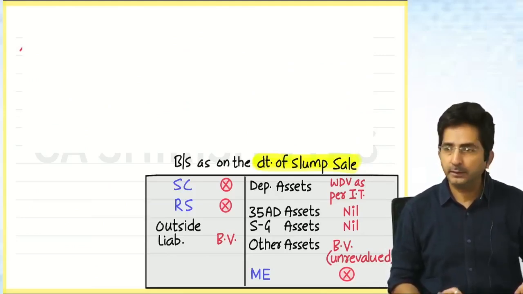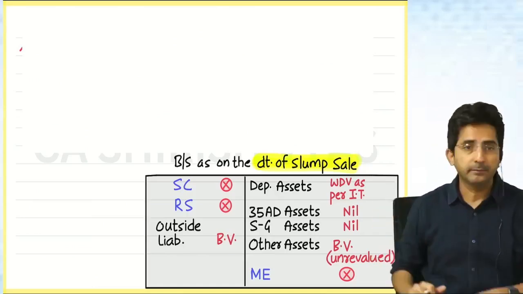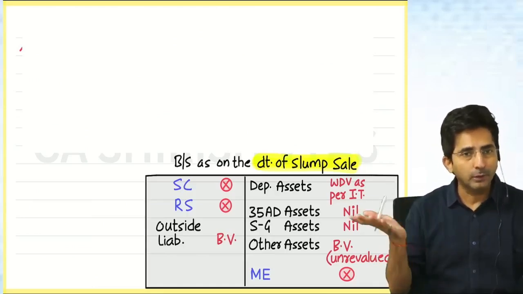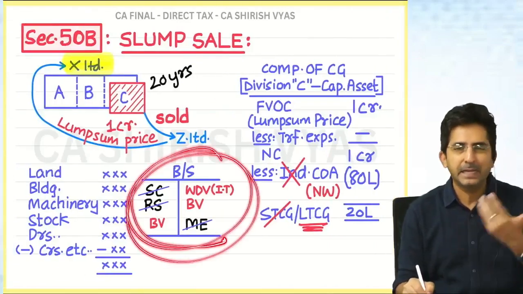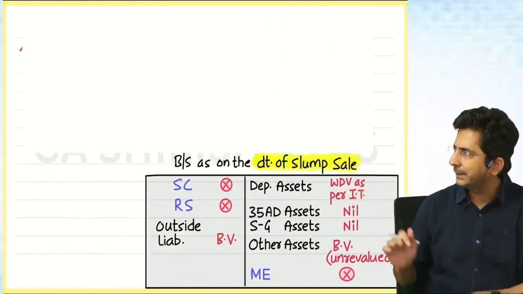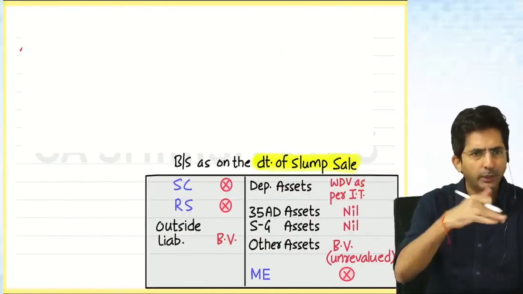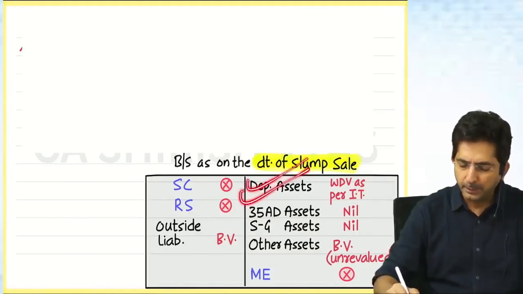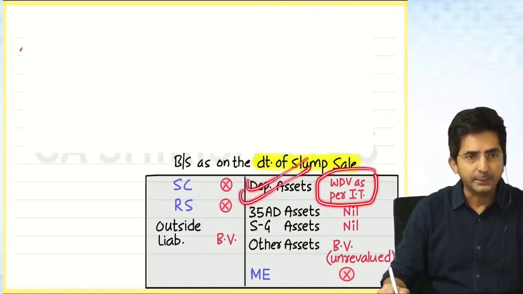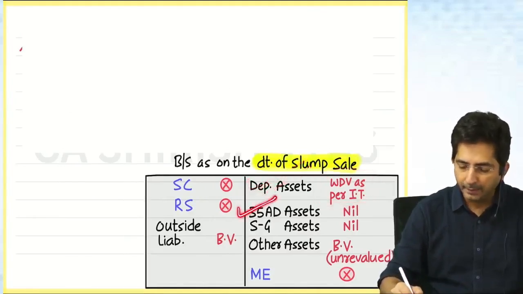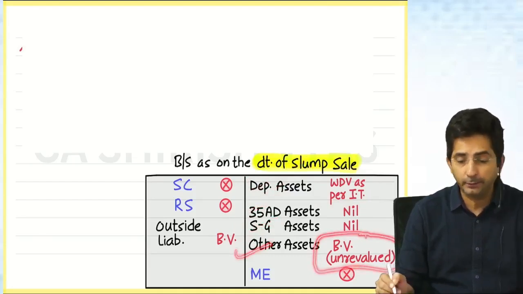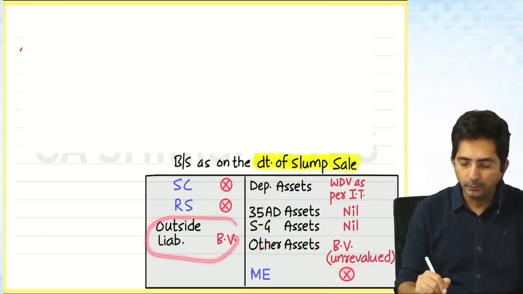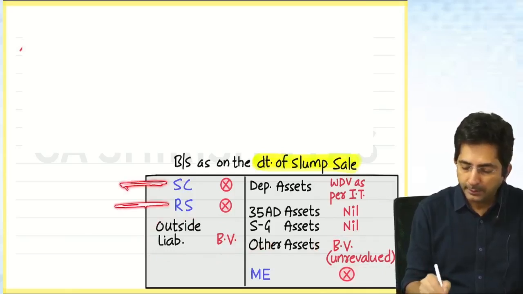Okay, look at this net worth in a better manner. Here with the help of a small balance sheet, I was struggling, many things I was saying orally only. Now everything is written here. So summary, nothing new, repetition: depreciable assets you will take WDV as per tax. 35AD asset nil. Self-generated asset nil. All other assets book value, and book value should be unrevalued, untouched, not the revalued. Outside liabilities book value. What to ignore? Share capital, reserves and miscellaneous.